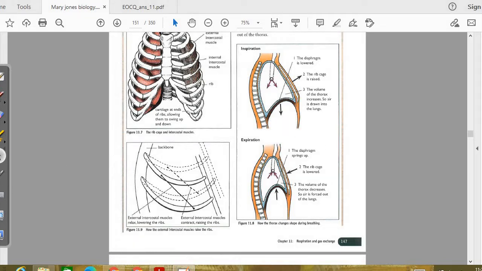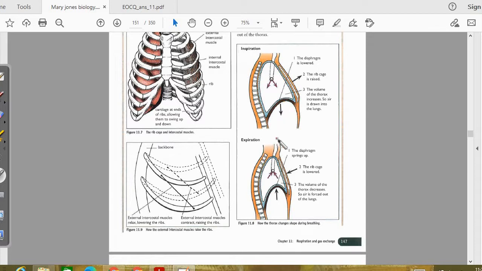So you can see that when you breathe in, the diaphragm is being lowered down, that is, it is being contracted down. And when you breathe out, the diaphragm raises, that is, it is getting relaxed. So diaphragm muscles will relax when you breathe out during the expiration. And when you breathe in, they are lowered down, that is, they are contracted.